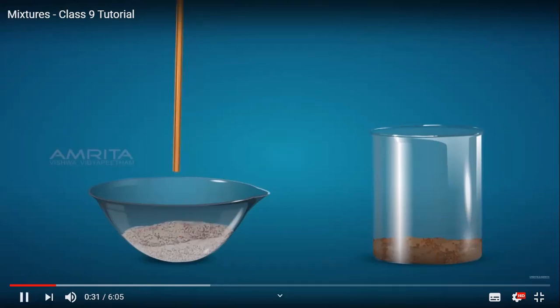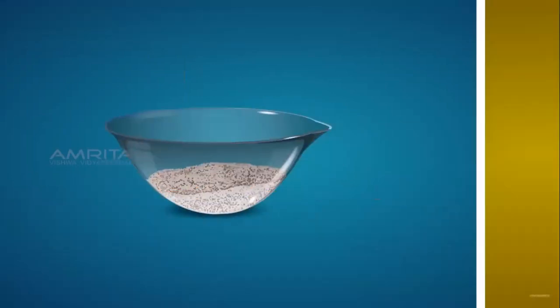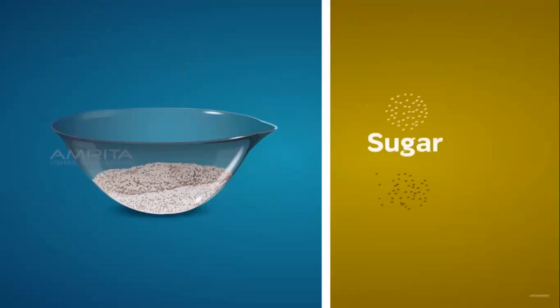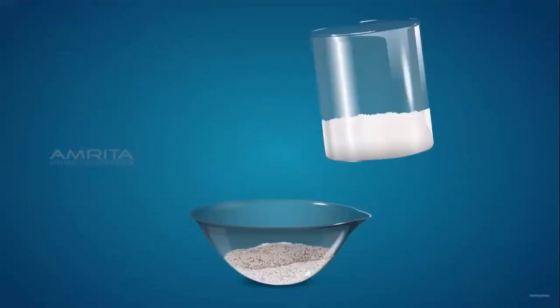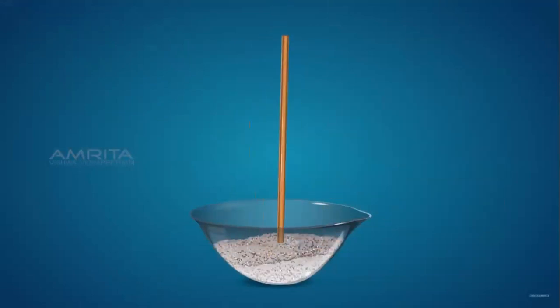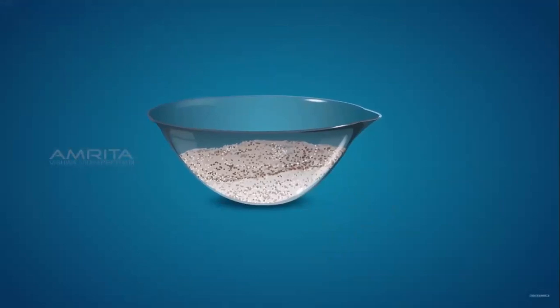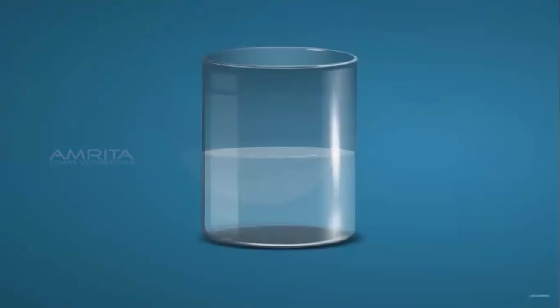A mixture has the same properties as that of its component elements and can be separated by physical means. In a mixture of sugar and sand, even if we increase the volume of sugar or sand, the mixture remains the same. So it implies that in a mixture, the components can be present in any proportions.